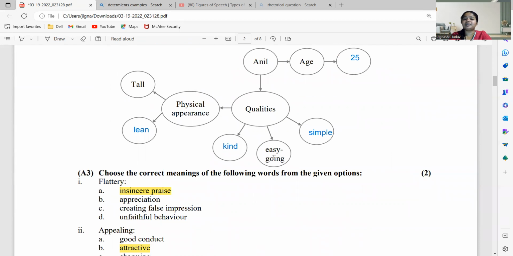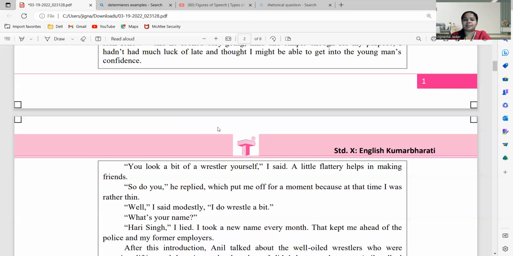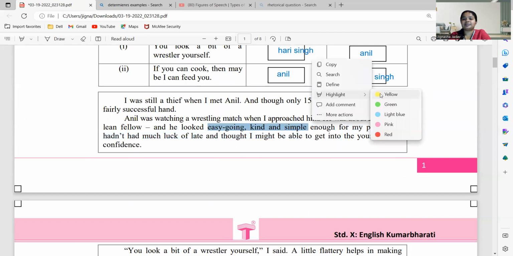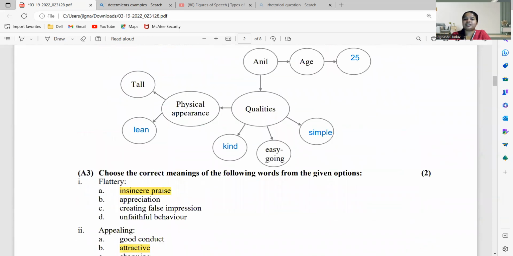What are the qualities given? He was easy going. For him, he was easy going. देखो यहाँ पे उसका ये. And he looked easy going, kind and simple. Right? तो ये हम highlight कर देंगे. So he was easy going. उन्होंने दिया है. Kind and simple. We can write by ourselves. Clear है बच्चा लोग?